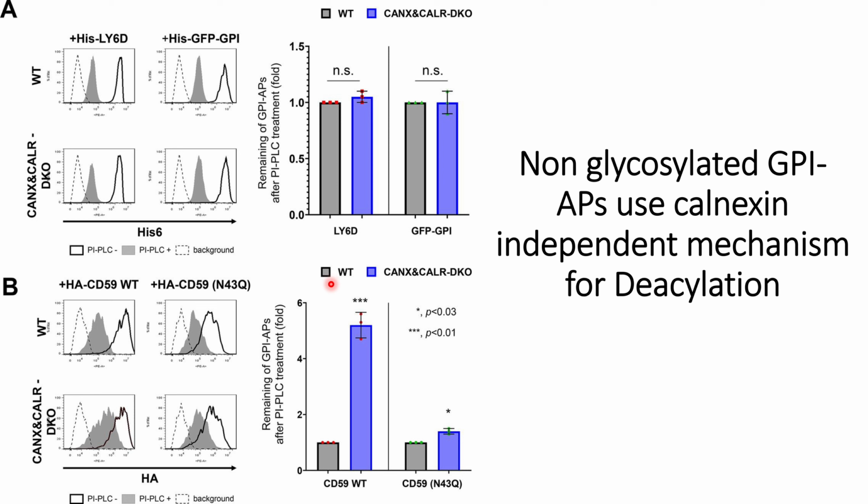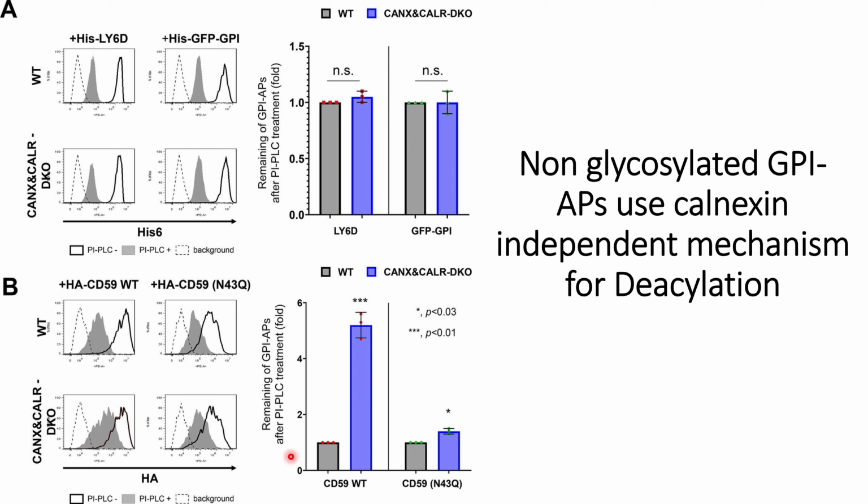That can be observed when we quantify the panel B flow cytometry results. We can see that in the wild type CD59 there is a high expression of the remaining GPI-APs. This indicates that more immature GPI-APs are expressed in the case of CD59 wild type. So this could be because it requires Calnexin for deacylation.